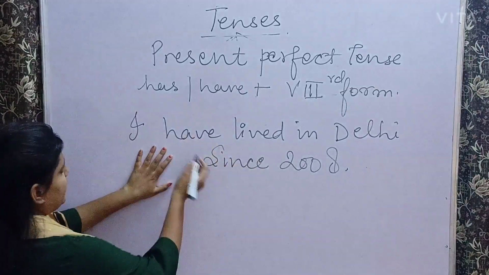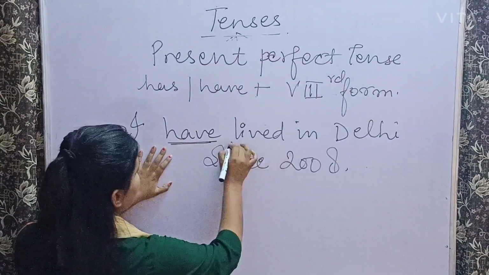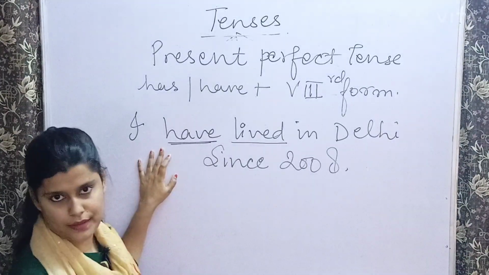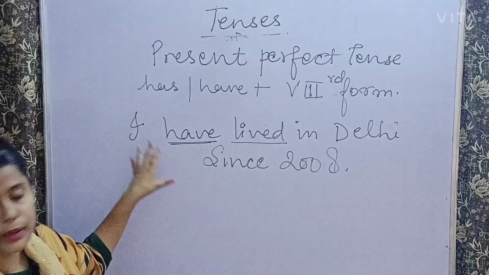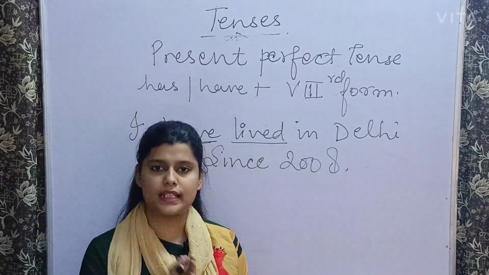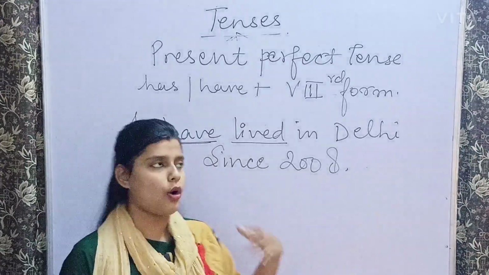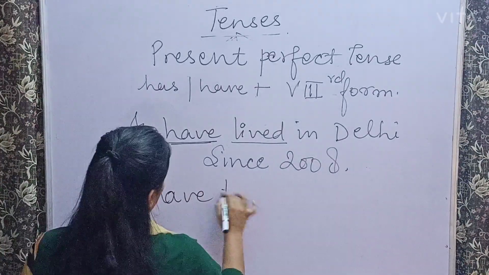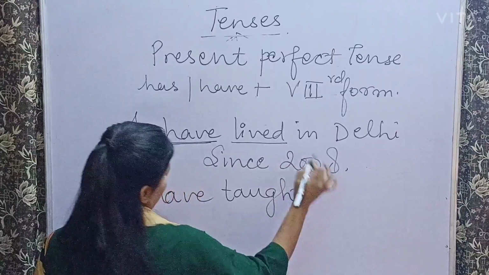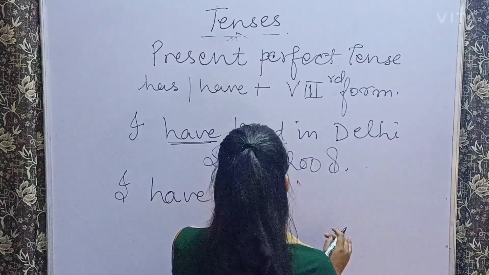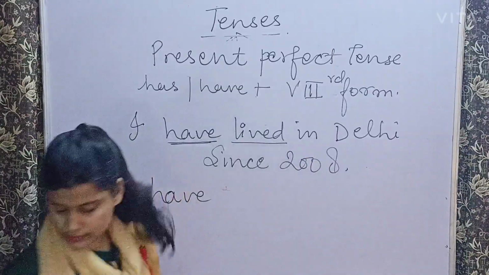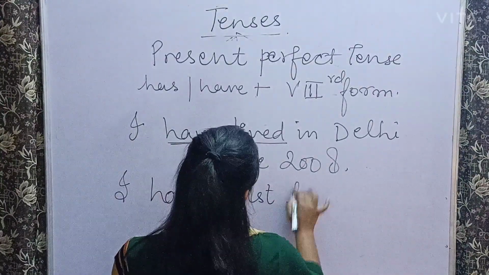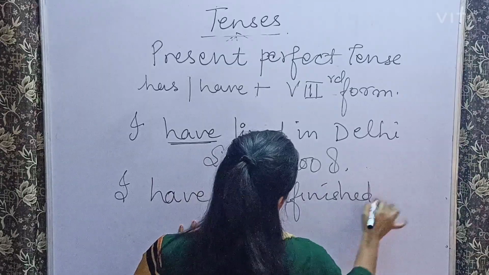So can you see that it has have plus the verb's third form. So this is your present perfect tense. Or you can say these are those sentences which are completed in a very recent past. Suppose I say the sentence, I have just finished my homework.